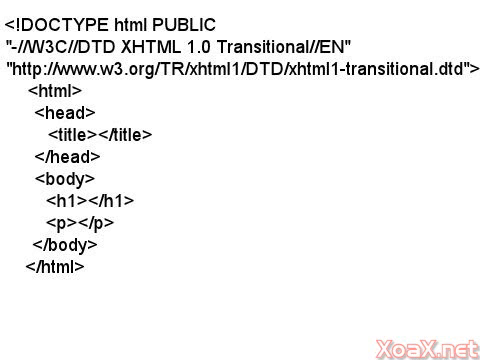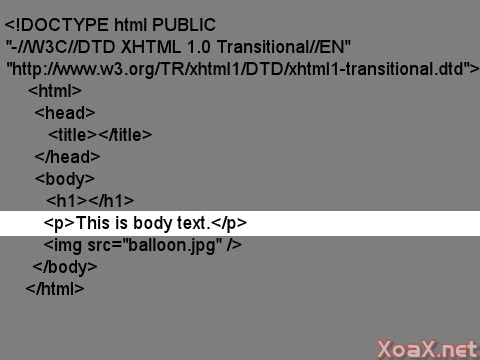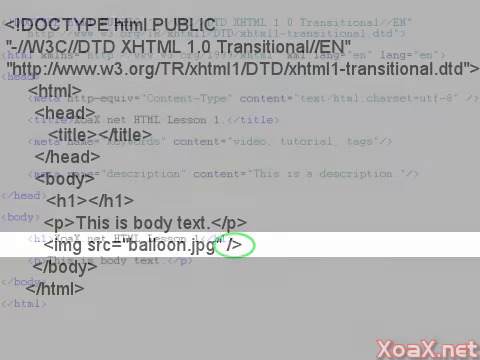Now that we have our DTD specified, there are a couple things to keep in mind. First, all of your HTML tags should be in lowercase. Second, every tag should have a start tag and either an end tag if there's text inside or a slash at the end of the start tag if it's empty.